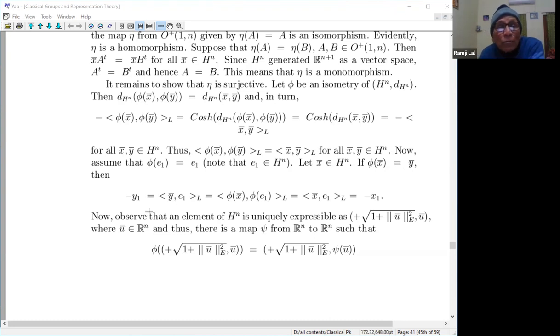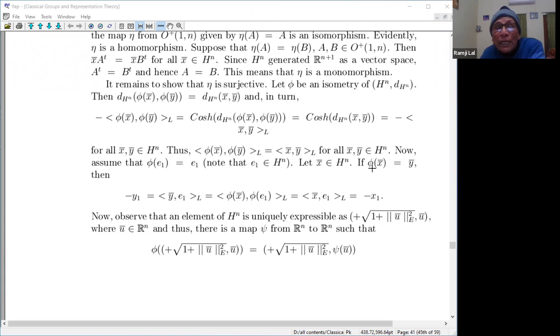Then minus y1 is what? The Lorentz inner product of y and E1 is minus y1, the rest is 0. So minus y1 is the inner product of phi x and phi E1, where y was phi x. So the inner product of phi x and E1 is equal to that of x and E1, because phi preserves the inner product, and that is minus x1, right?